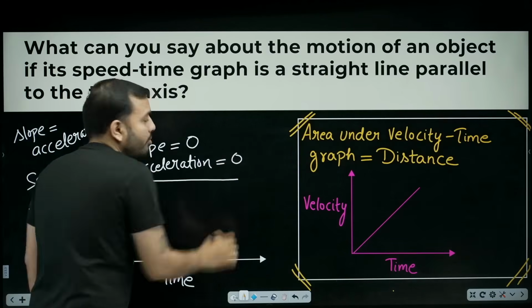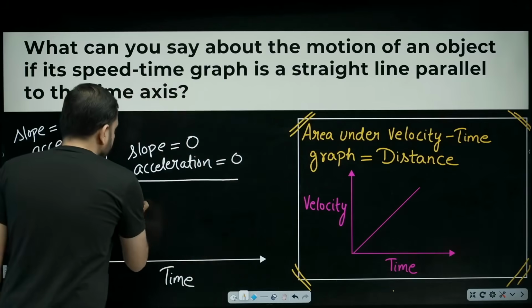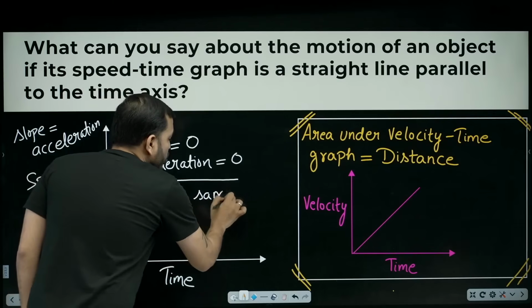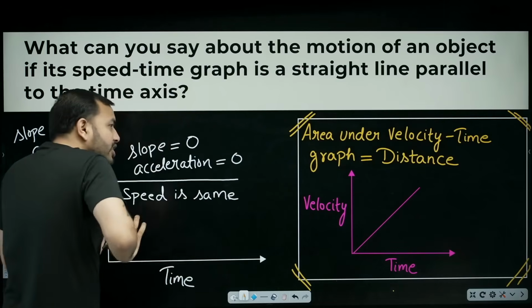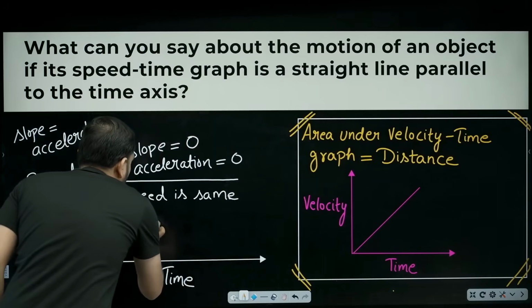Acceleration is 0, meaning there is no push happening, no pull happening. Then what will happen to speed? It will remain the same. Speed is the same, then what kind of motion is it? Speed exactly the same, 5 meter per second, 5 meter per second, 5 meter per second, uniform motion.